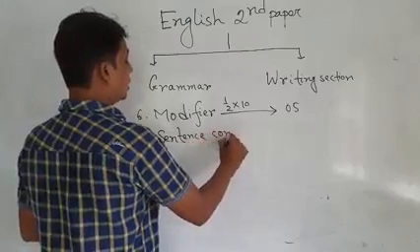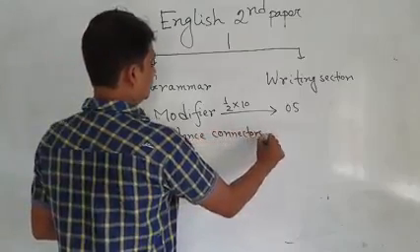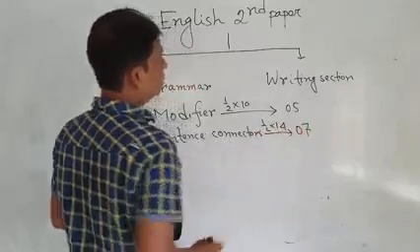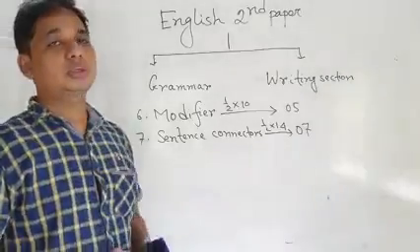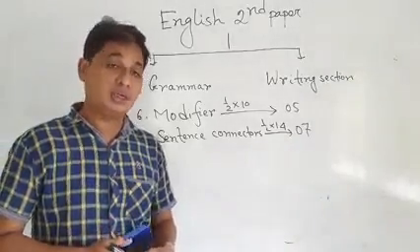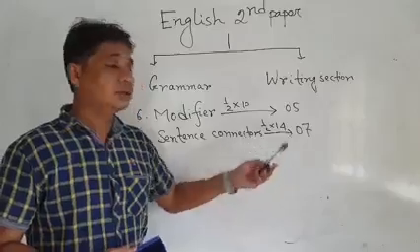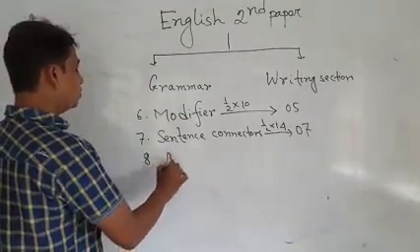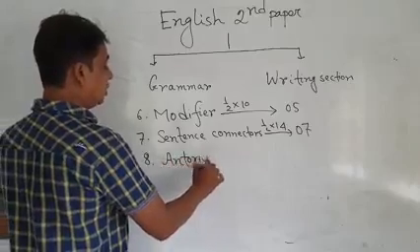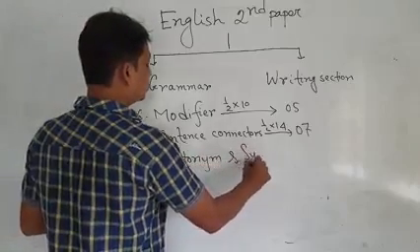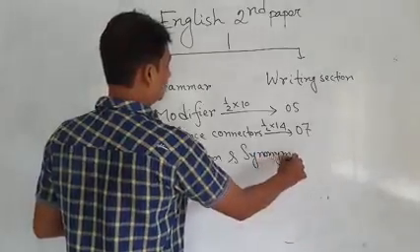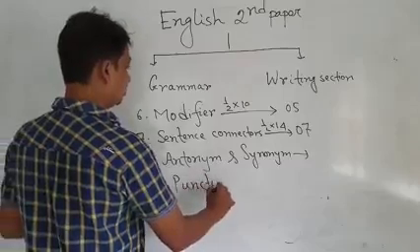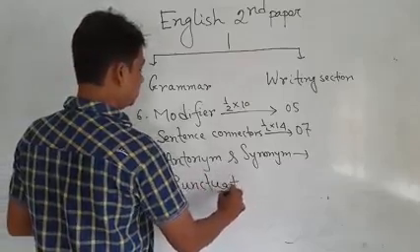You have 14 questions and the mark is 7. Number 8, antonym and synonym. Number 9, punctuation.